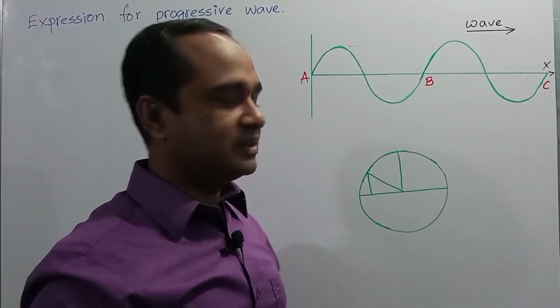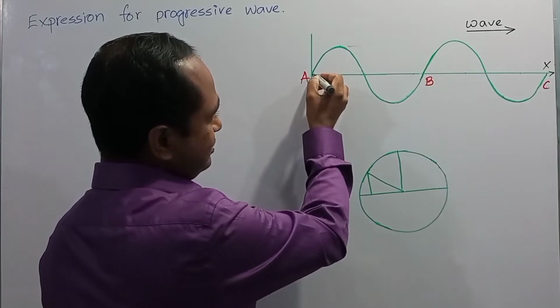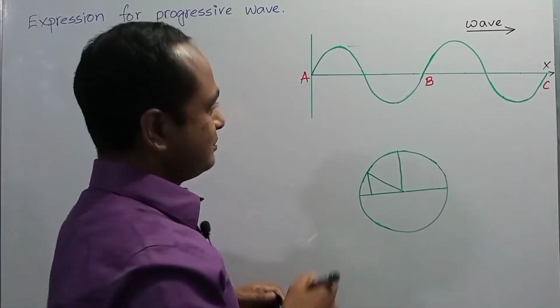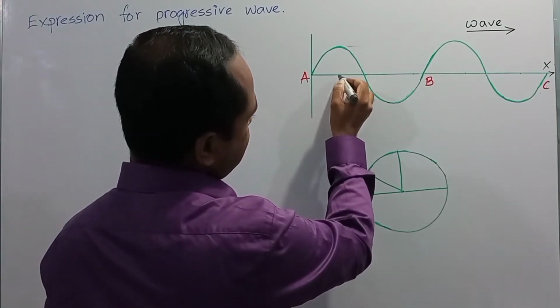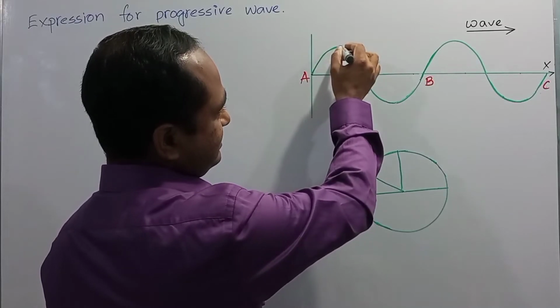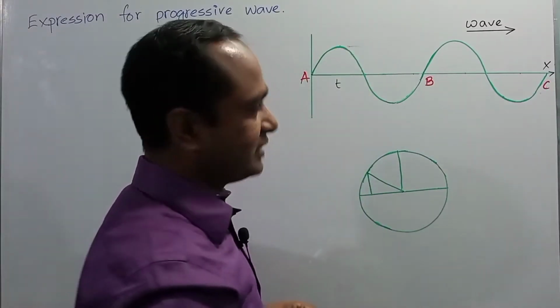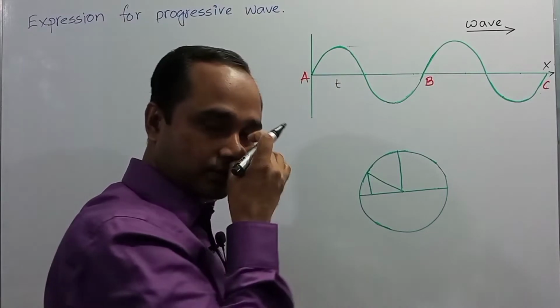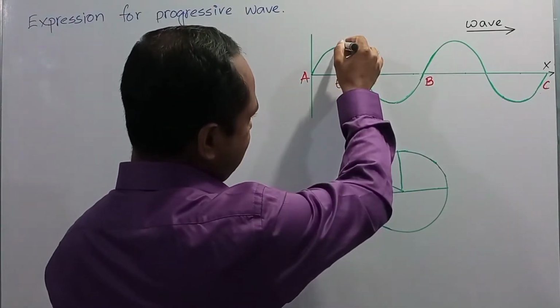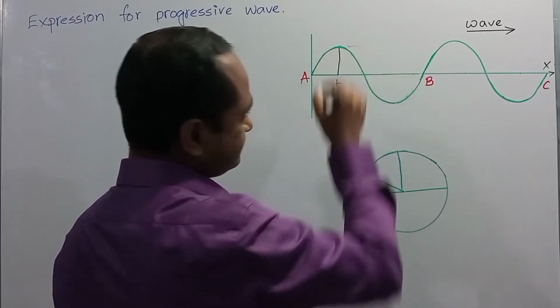Suppose when the time is 0, then the displacement of the particle is also 0. Then for a specific time t, the displacement of the particle increases to a maximum value, and the maximum value of the displacement is called the amplitude of the wave, right? So this is the amplitude of the wave.